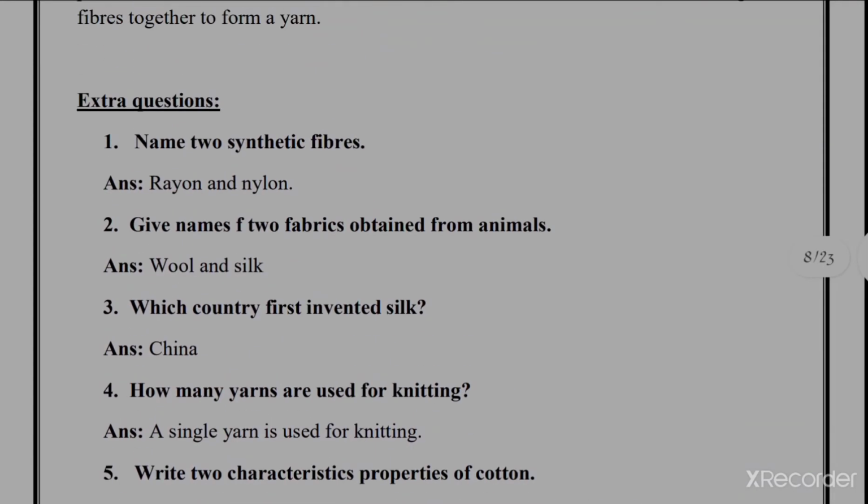Some extra questions are there. Number 1, name 2 synthetic fibers. Answer is rayon and nylon.